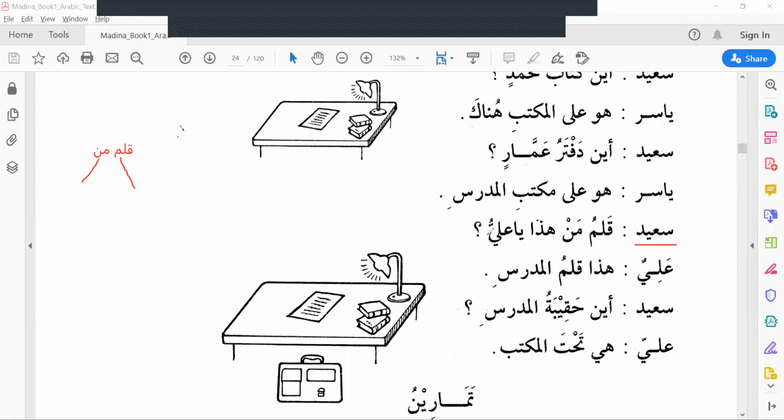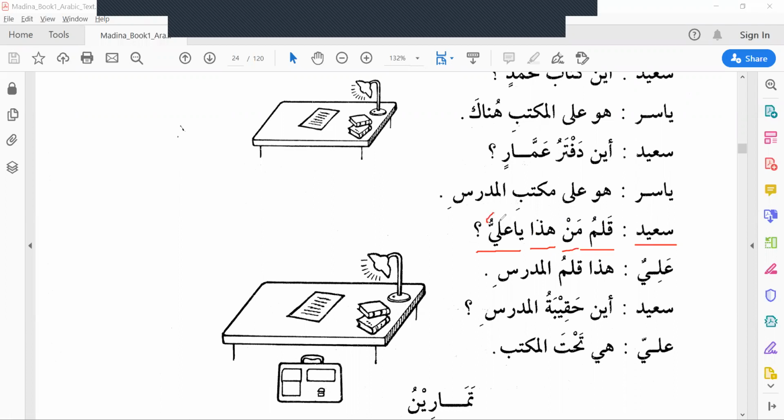Mudafun ilayhi. Sa'id is asking, Qalamu man hadha ya Aliyu? Qalamu man, whose pen is this? So this is mubtada, this is khabar. Qalamu man hadha, whose pen is this, O Ali?